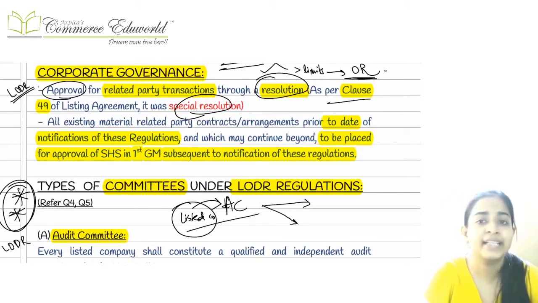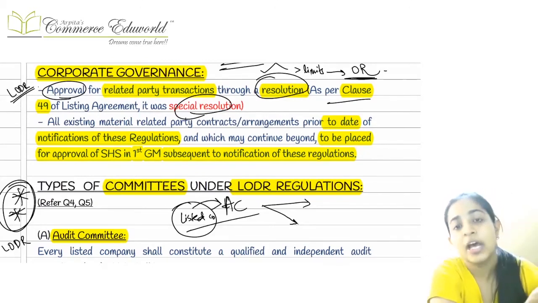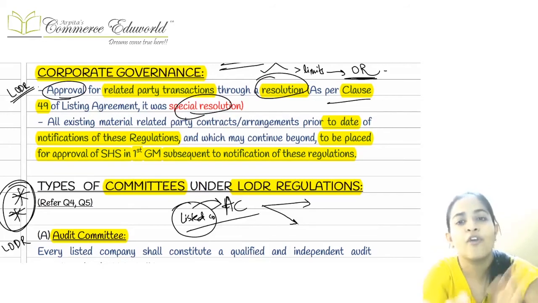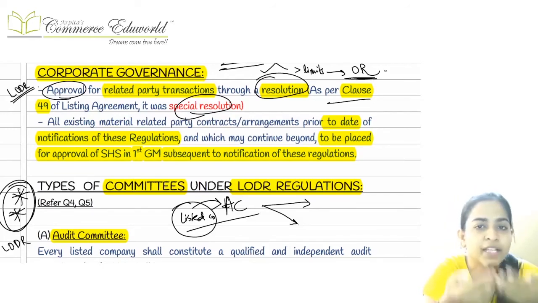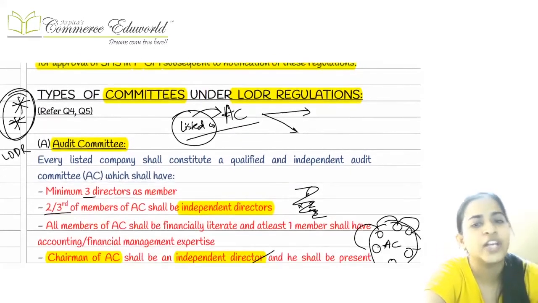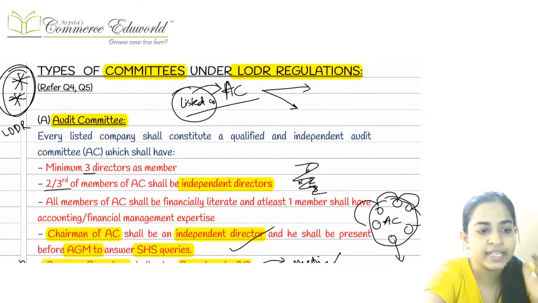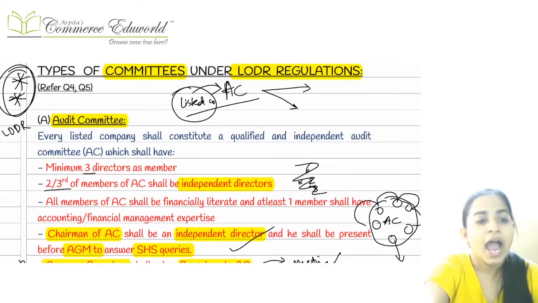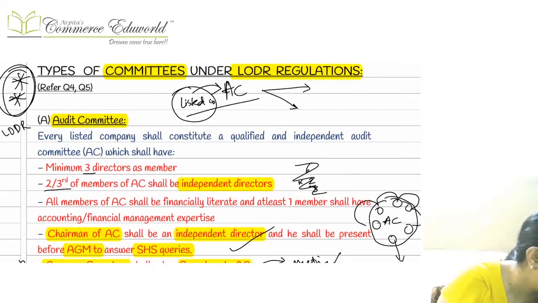Now, they are telling that if there was any related party transaction which was approved earlier, before this amendment, then just for ratifying it, please place it before the general meeting so that the shareholders can pass an ordinary resolution and ratify it. So basically they are making sure that we have complied with all the new provisions. After that we had studied 4 committees.